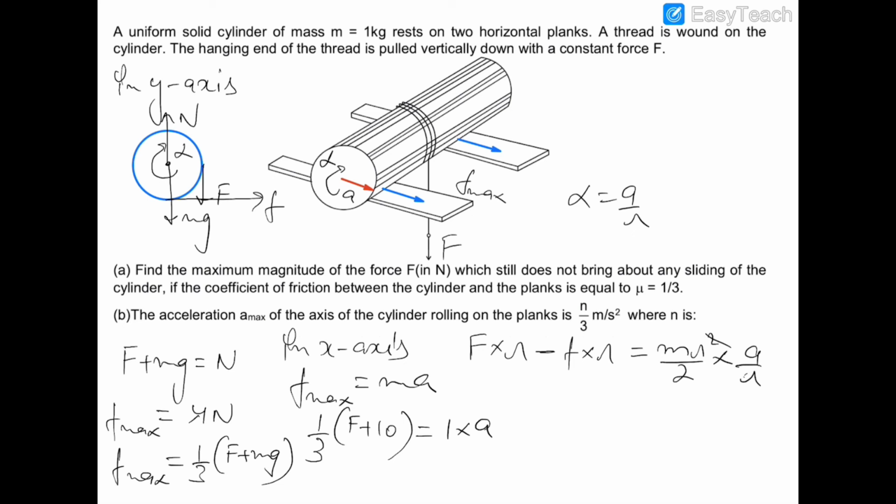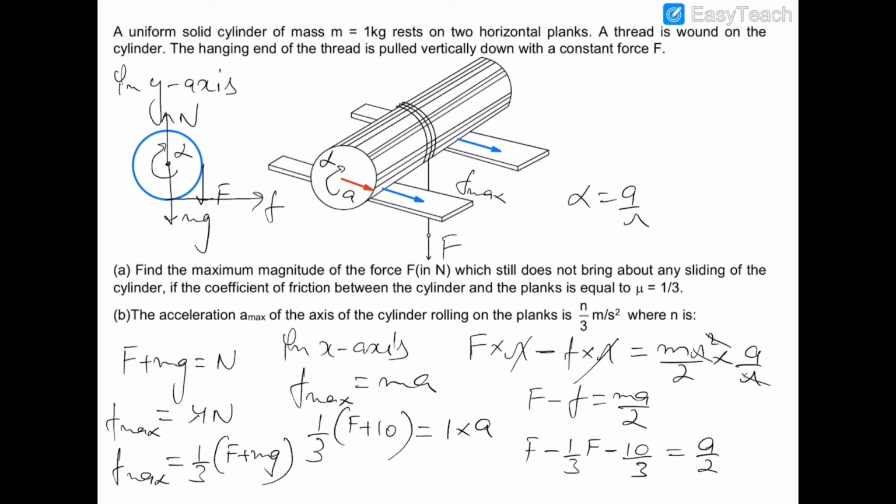So cancelling this r with r, this r with this r, we get F minus friction is equal to ma by 2, and m is 1, so F minus friction is F minus (1 by 3 F plus mg by 3), where mg by 3 is 10 by 3. So that is equal to ma by 2, which is a by 2, because m is equal to 1.